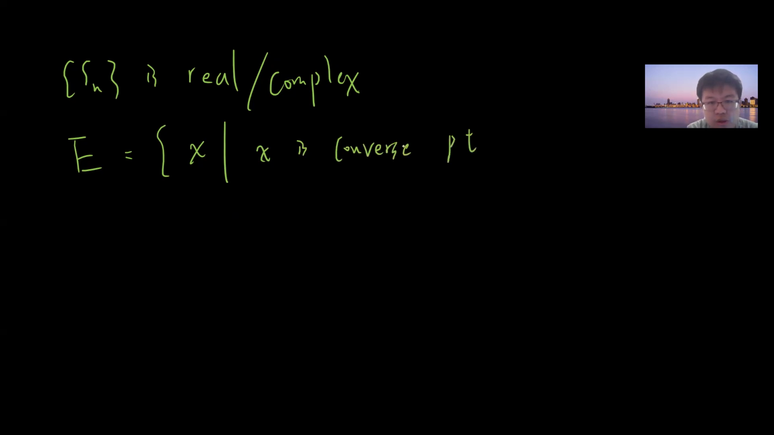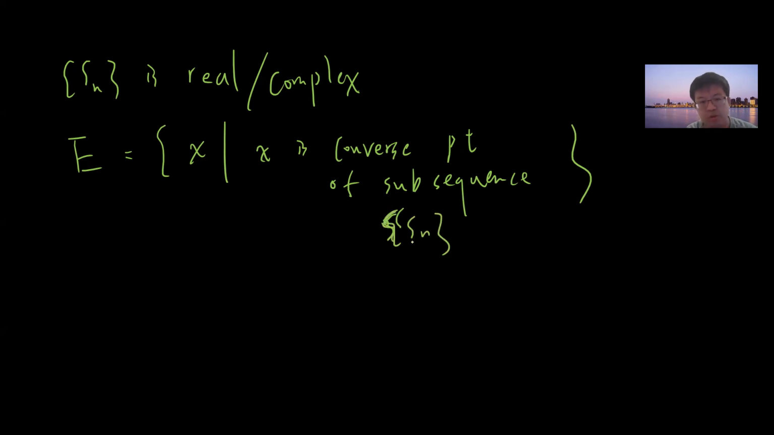Points converge, a point of a subsequence. So what I'm saying is that you take a subsequence of Sn, and once it converges, you take this limit x and collect it. By our definition, E can allow